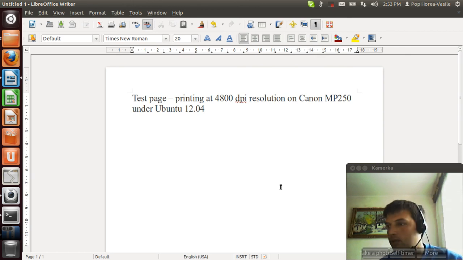You will find out that at this resolution it prints slowly, but with better quality. So here is the page printed.